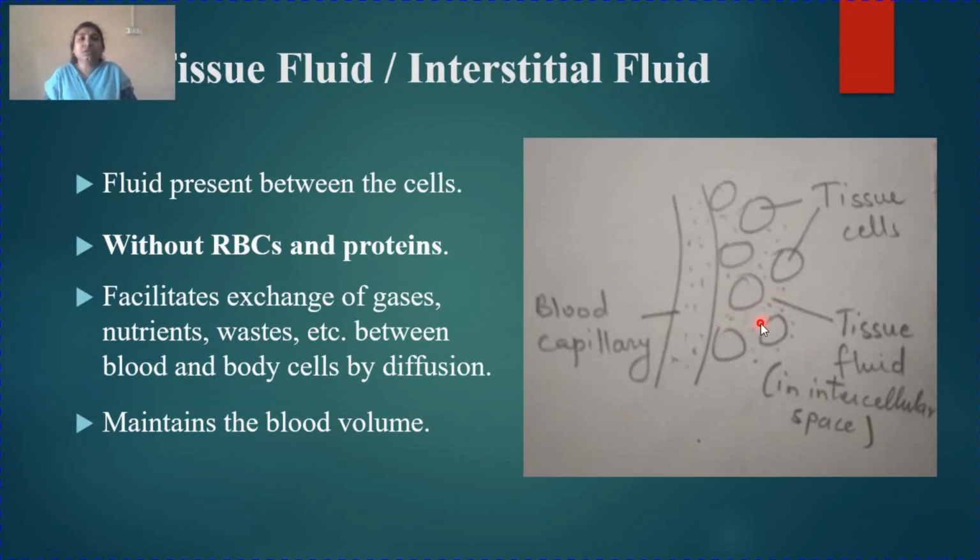Now how does tissue fluid differ from lymph and blood? Tissue fluid is a colorless fluid. It does not have any color. It does not have any RBC. It does not have any proteins. It is simply a fluid having an alkaline nature. So this fluid is without RBCs and proteins. Then what is the main purpose of this fluid? To facilitate exchange of gases, nutrients, waste between the blood and body cells by diffusion.